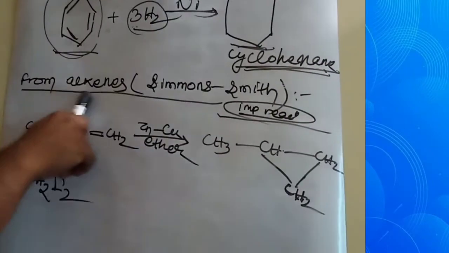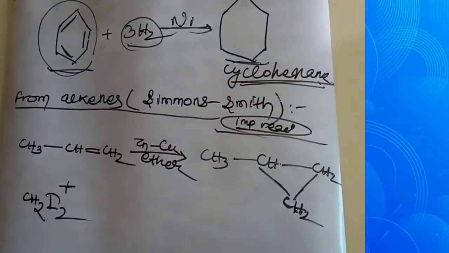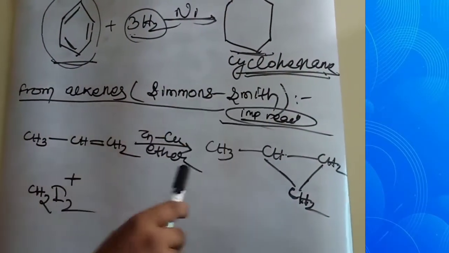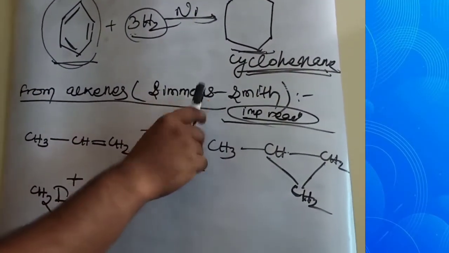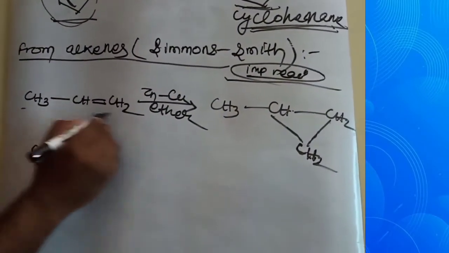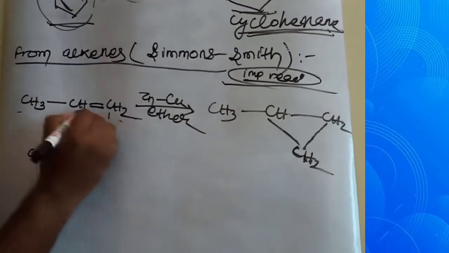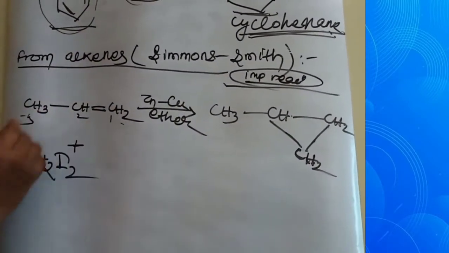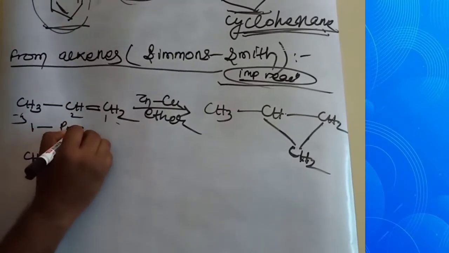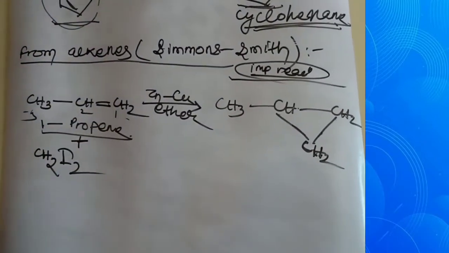And see, from alkenes, this is also known as the Simmons-Smith reaction. This is a very important reaction. This is also a name reaction. See, this is the alkene. This is 1-propene.